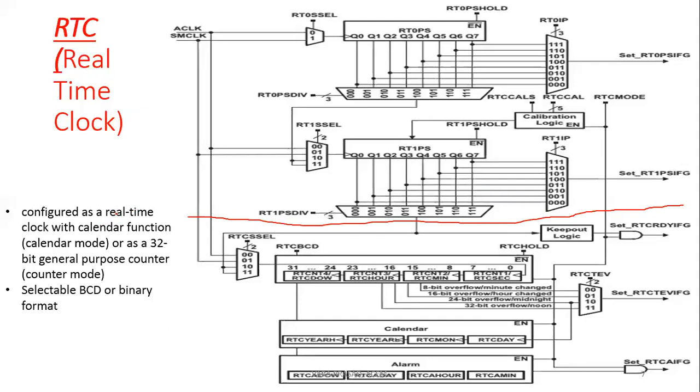Clock means time. Generally our digital watches are called RTC, and it is also used as a calendar, and as a 32-bit counter. So three functions are there: one is a real-time clock, second is calendar, and third is a 32-bit counter.